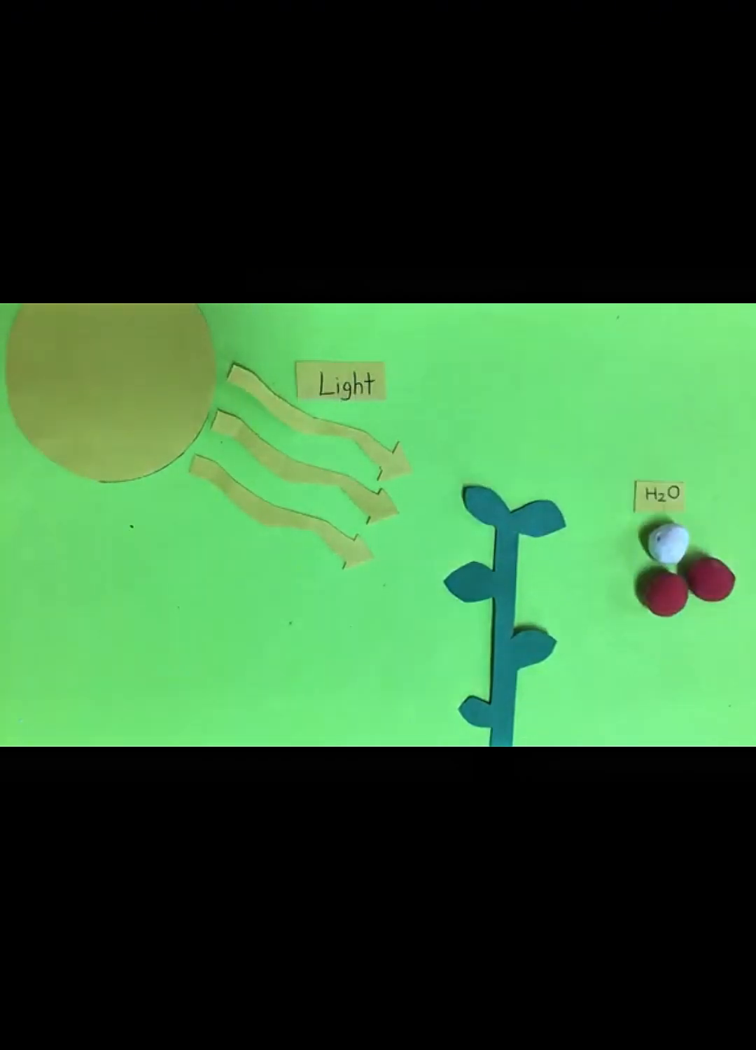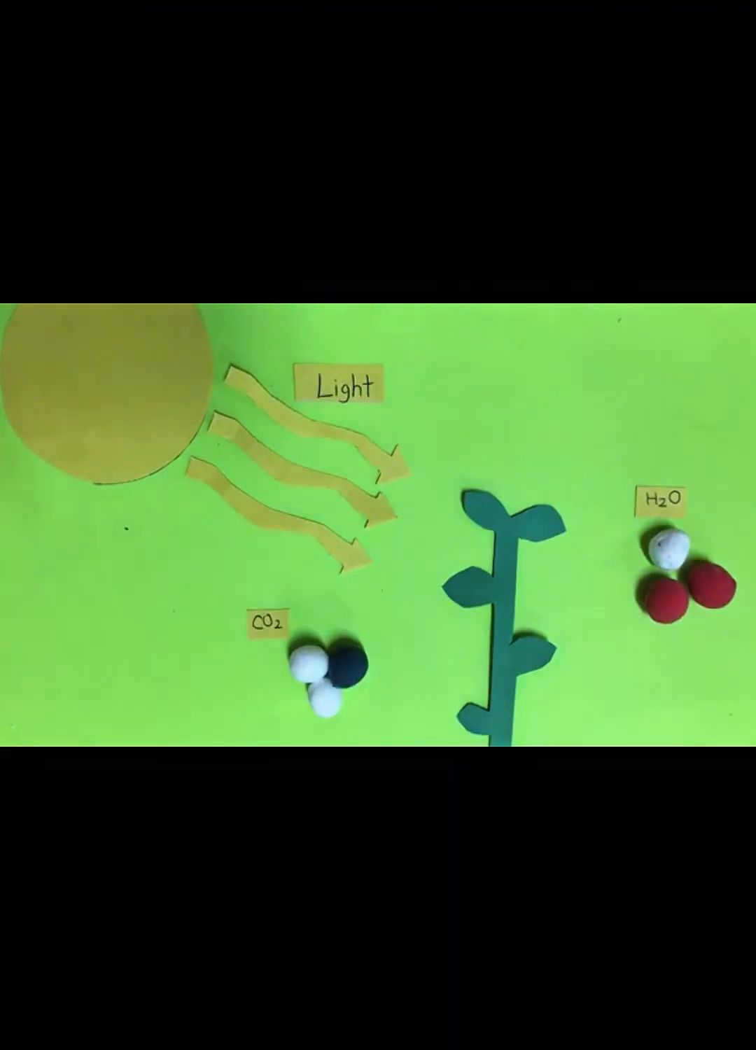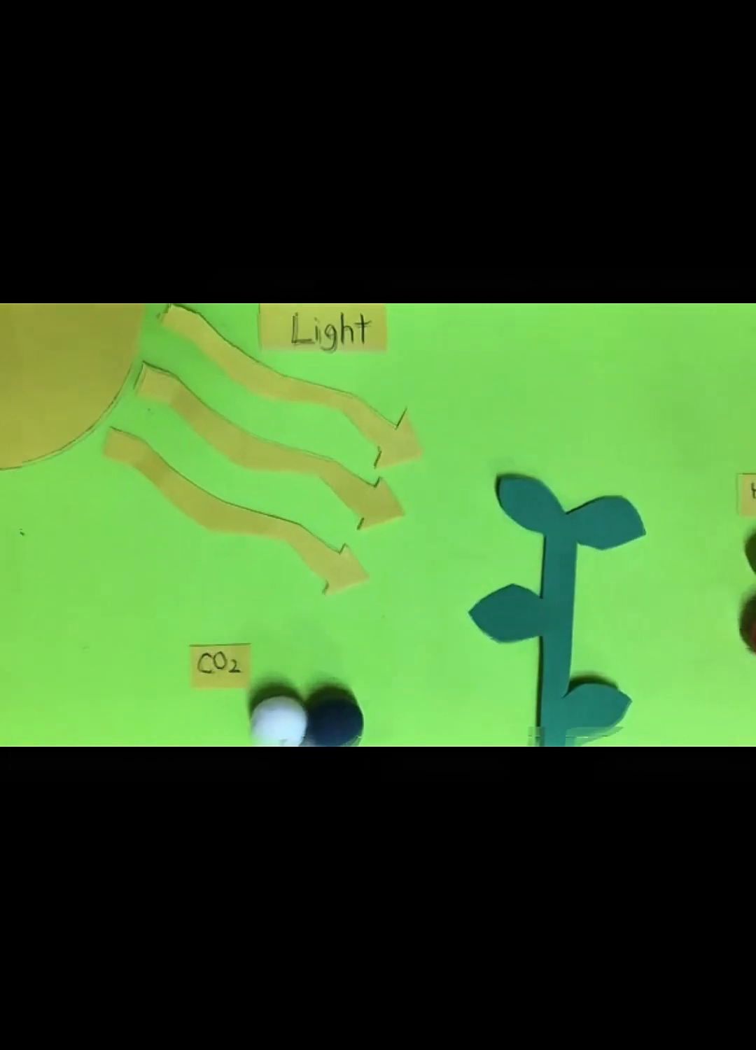First, light from the sun is absorbed by pigments such as chlorophyll in the thylakoid membranes of the chloroplast. At the same time, water is split apart. This reaction releases oxygen and provides hydrogen ions and electrons.